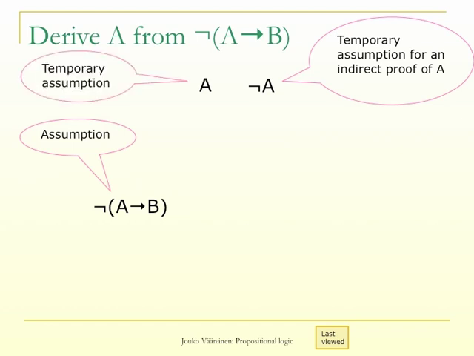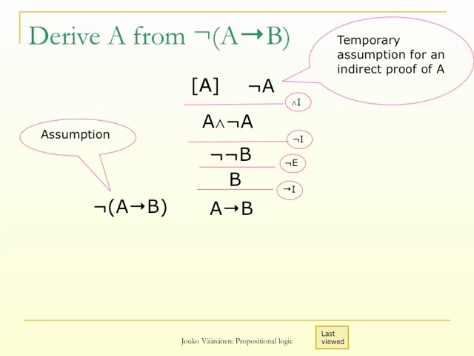We assume A as a temporary assumption. We get A and not A. From that we get not not B by negation introduction and by negation elimination B. And we have now proved A implies B and the temporary assumption A is eliminated.